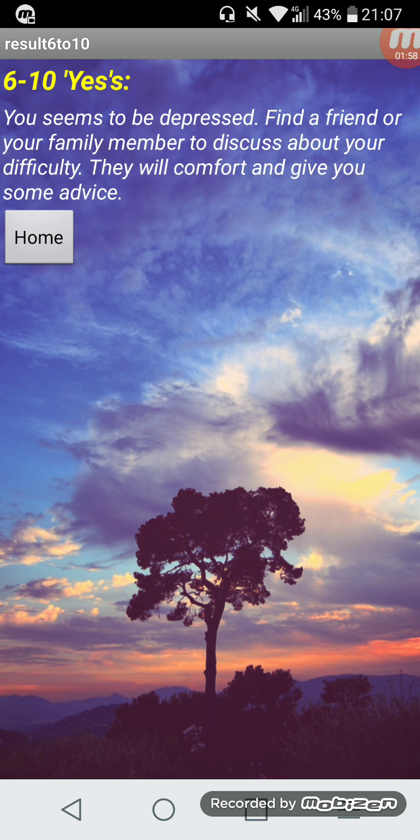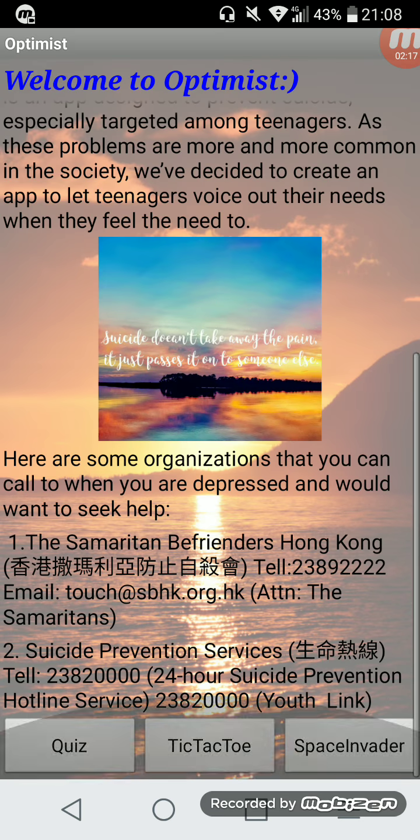So this will bring them to another page, which shows the result of the number of 9 yeses. So with different numbers, they will show different results accordingly. So let's go back to the home page. Now let's look at the tic-tac-toe.